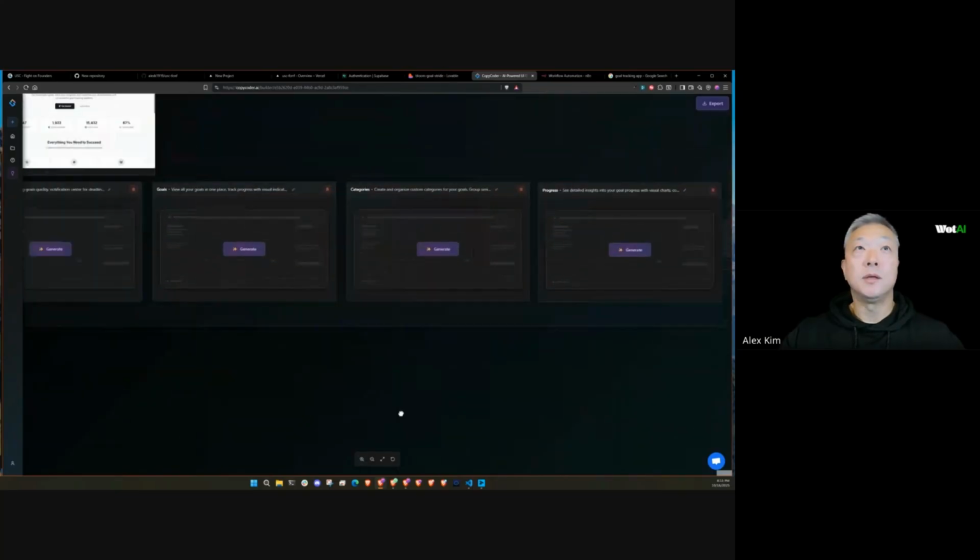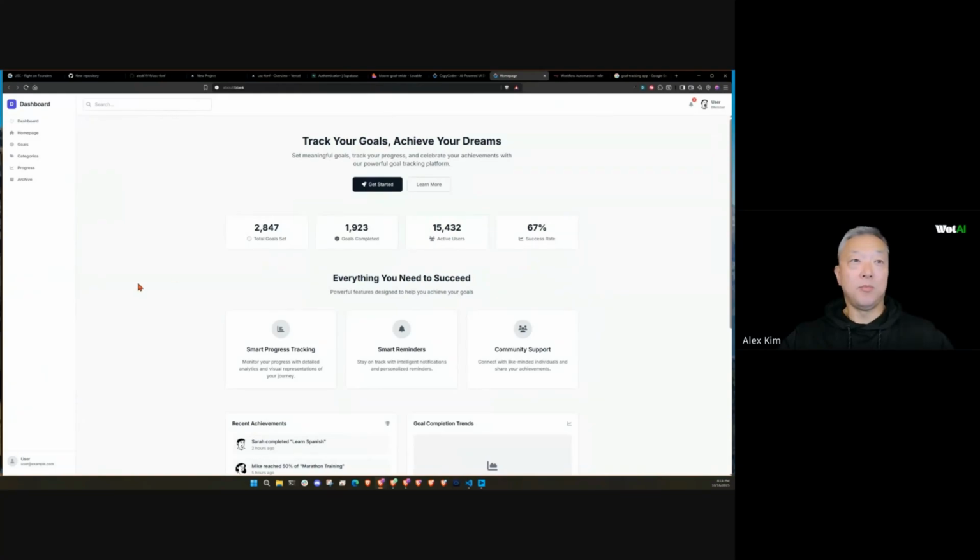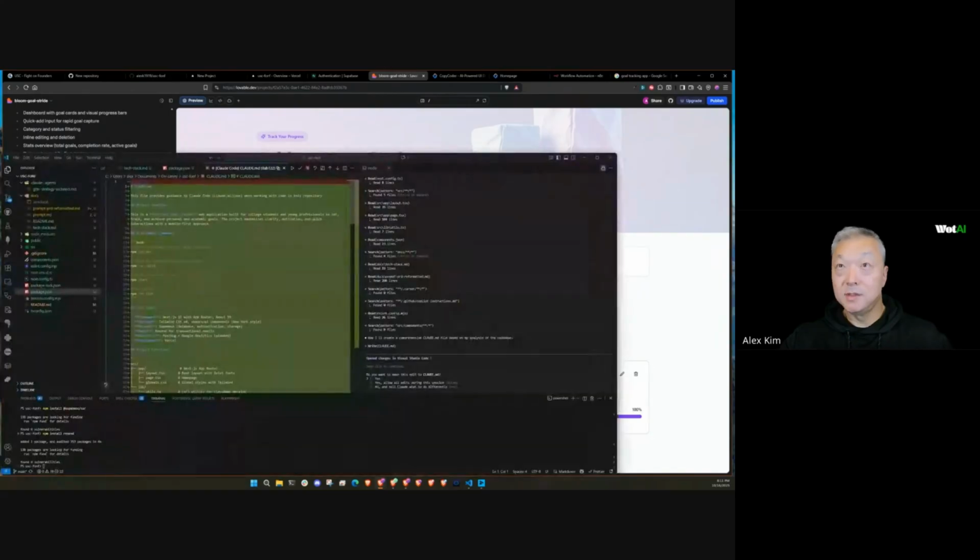Let's see what this has come back with. Can I double click this? Oh, I need to zoom in. Okay. Not as slick, but you can see here, it's got the right components. Okay. Now let's go back to Claude, see where it is at.